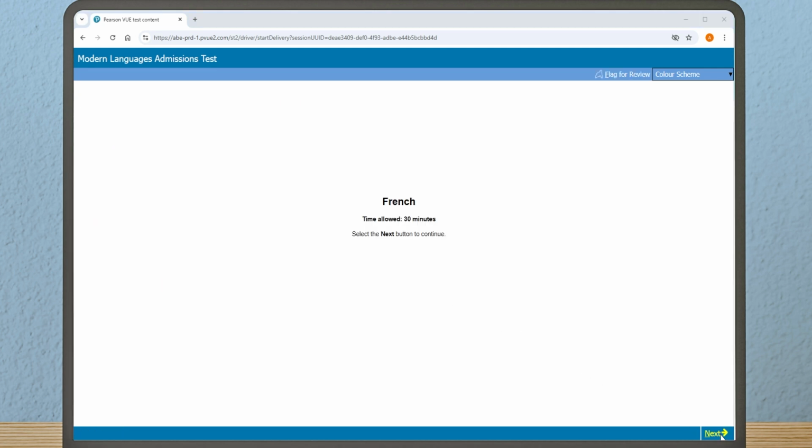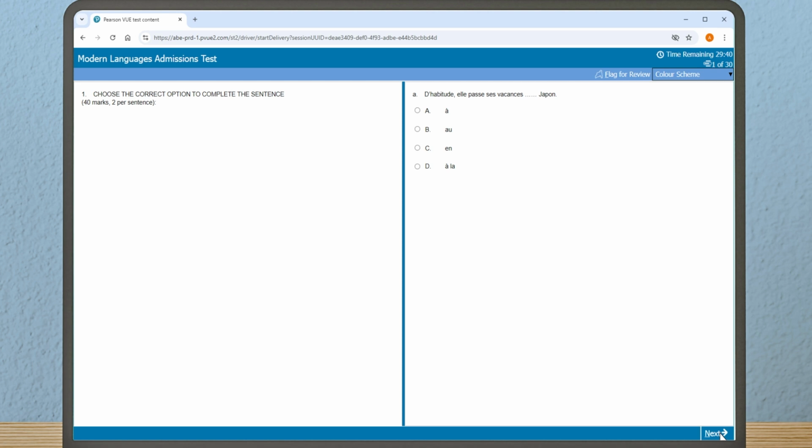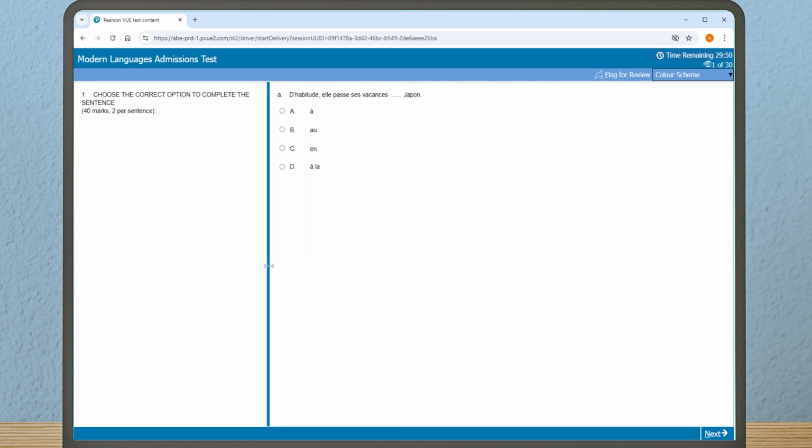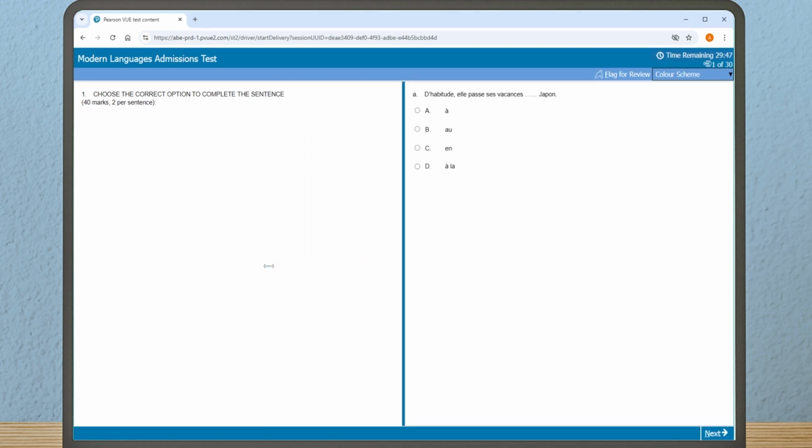The first 20 questions are multiple choice. You can adjust the width of both sides of the screen by hovering over the blue vertical line running between both and moving the arrows. Always remember to scroll down to the bottom of the page by using your mouse or the scroll feature on the screen to make sure you don't miss any of the extract given as part of the question.